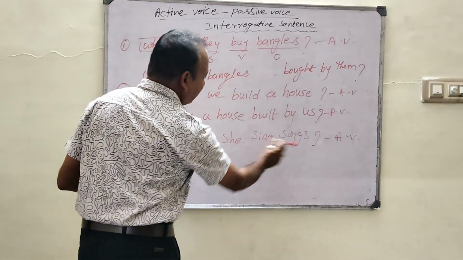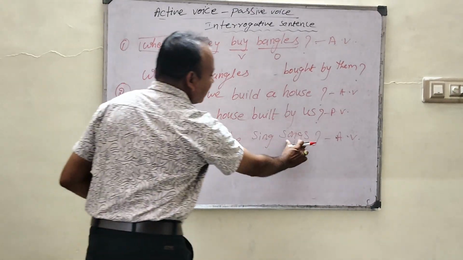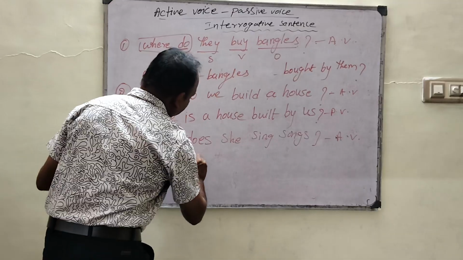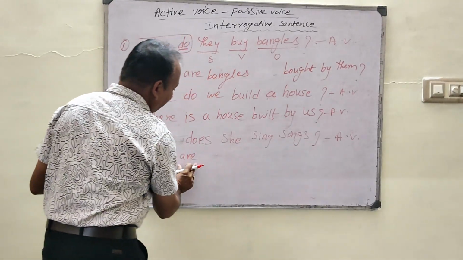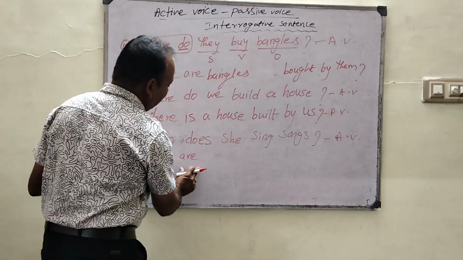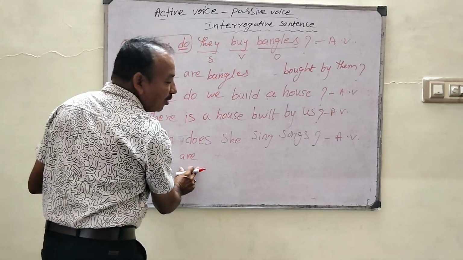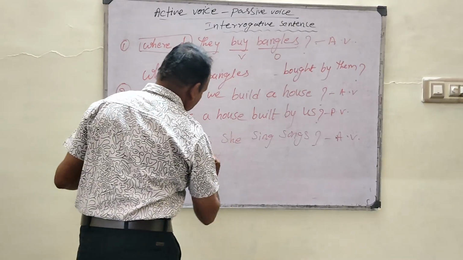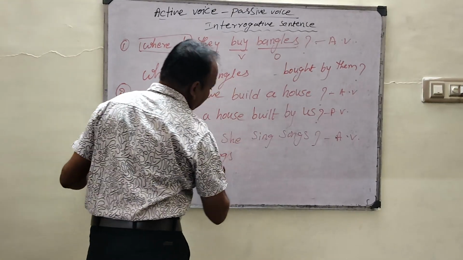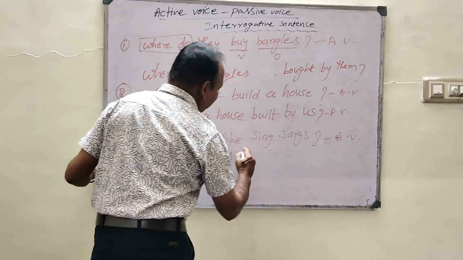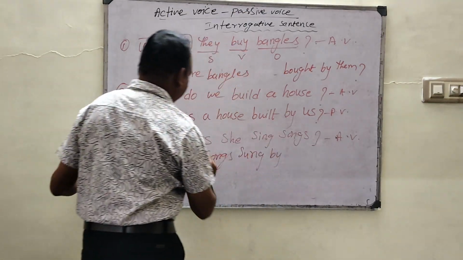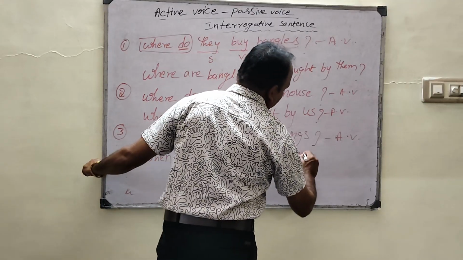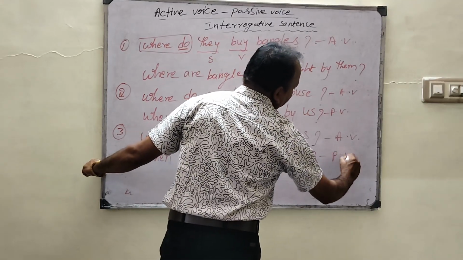Yes, does becomes what? Songs is a plural, so we have to write are here. Does becomes are, because songs is plural. So what plural? Present plural. Which helping verb is suitable? Are. So songs. What is the V3 form of sing? Sing, sang, sung. After the verb by, she changed as her. It is passive voice.